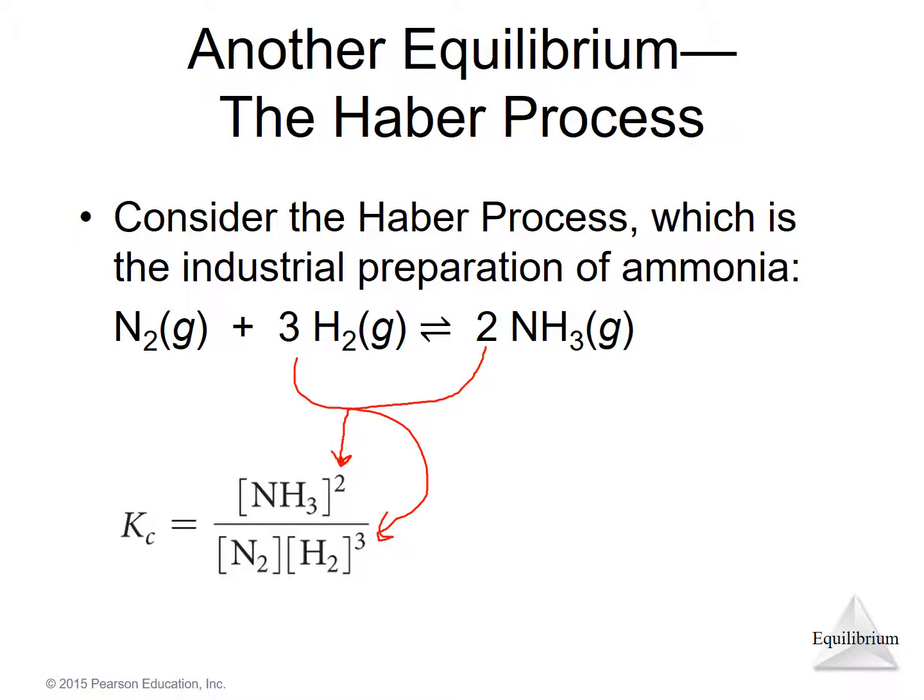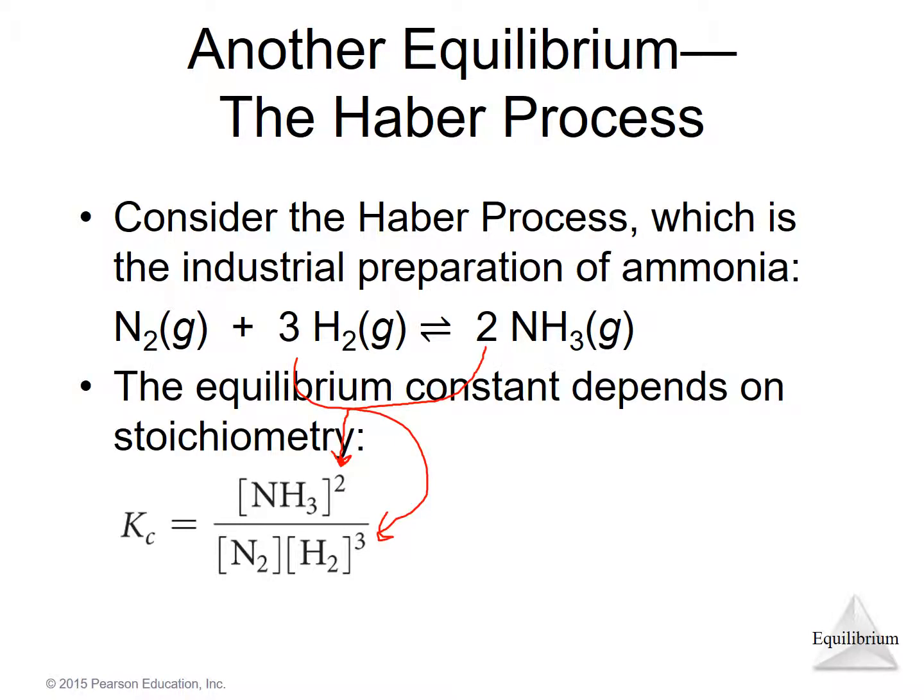So this leads to this general expression for the equilibrium constant for this reaction. In the next presentation, we're going to go into expressions for equilibrium constants in more generality. So basically the equilibrium constant, this expression I've written here, depends on the stoichiometry of the reaction.